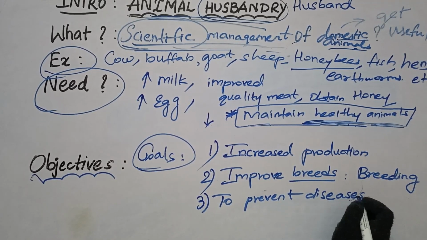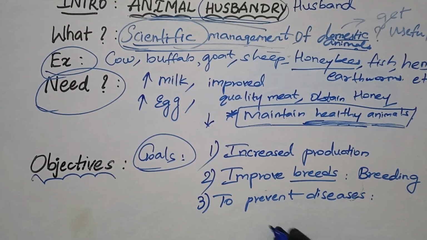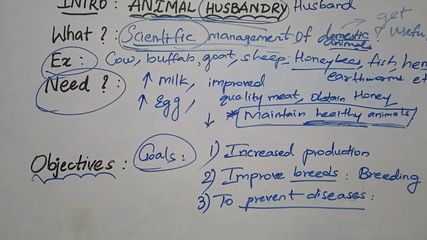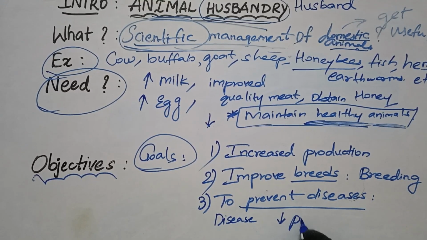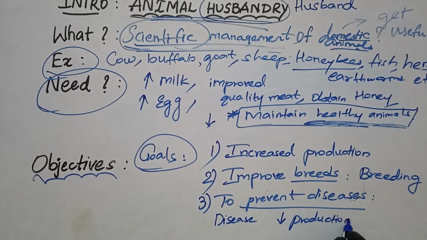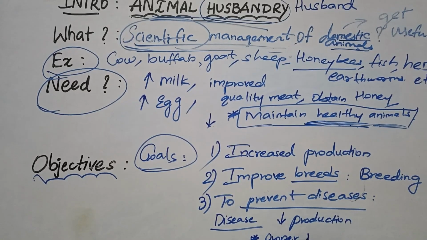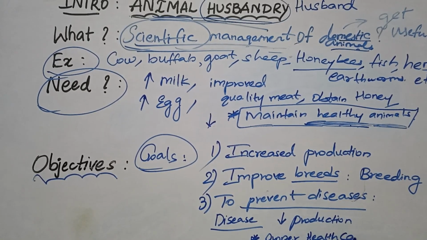Obviously, as the animal caretaker, an important goal will be preventing diseases. What happens if you don't prevent diseases? If the animal is not healthy, diseased animals will give less production. If an animal is diseased, then ultimately it reduces the production. You can't expect high production from a diseased animal. Clear? That is why maintaining proper health care and healthcare shelters is very important for these animals.